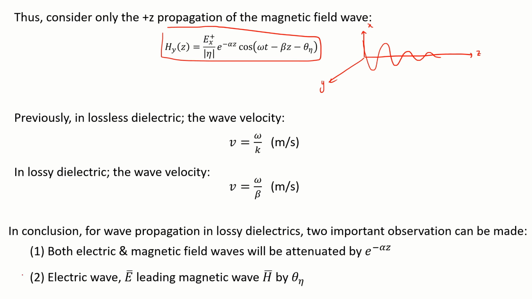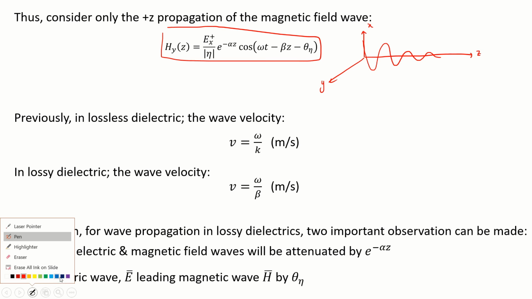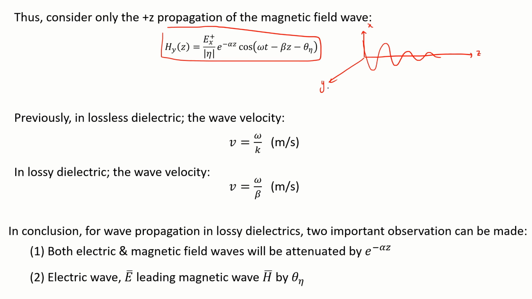Then the magnetic wave, let's change the color first, is polarized along the y-axis, and also decaying. So it's going to look like such. You can see here that our H field and our electric field have different phase, not different propagation, I'm so sorry for that. The phase is not the same.